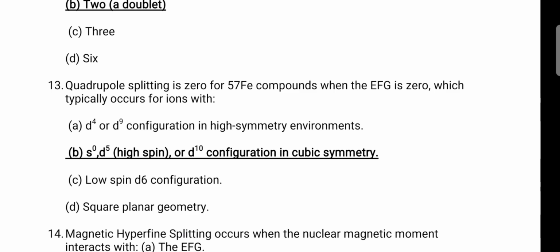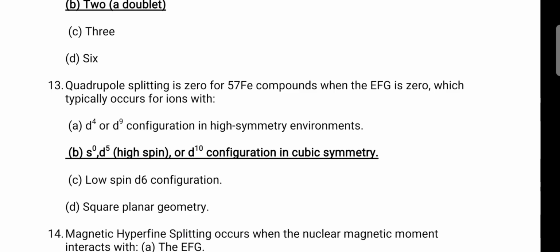Where will quadrupole splitting be 0? Even though a nucleus has an I value greater than 0, if the electric field gradient is 0, for example, high spin d5 configuration with 5 electrons in the d orbital, which means symmetry, and d10 configurations in a cubic symmetry.